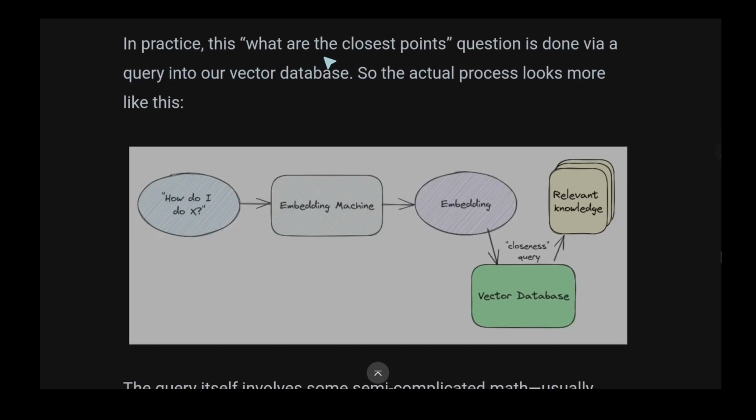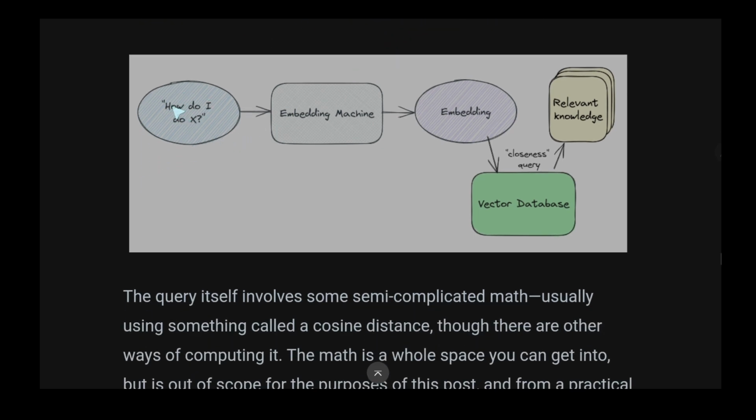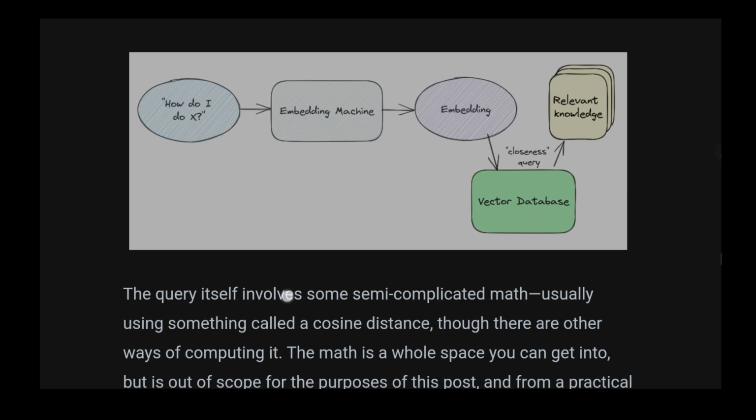In practice, finding the closest points to the question is done via a query into our vector database. So the actual process looks more like this. How do I do X? Embedding machine, embedding, vector database, and relevant knowledge.